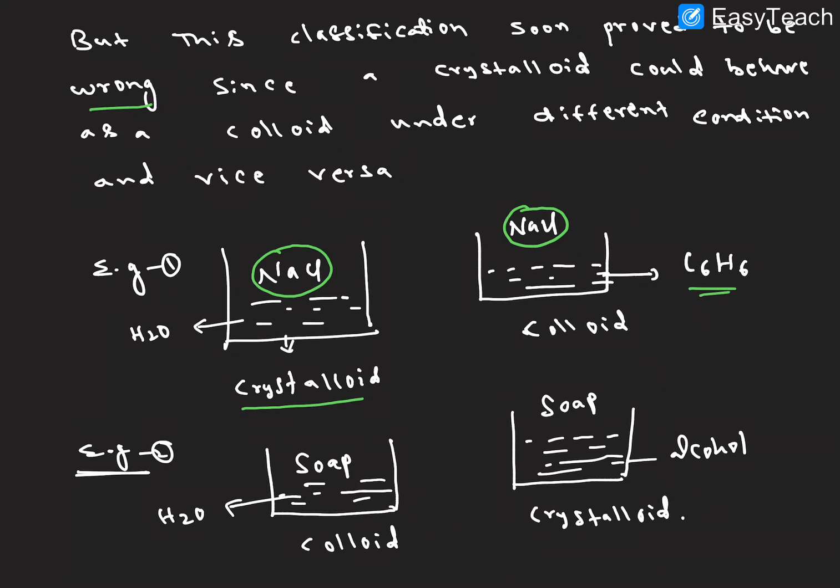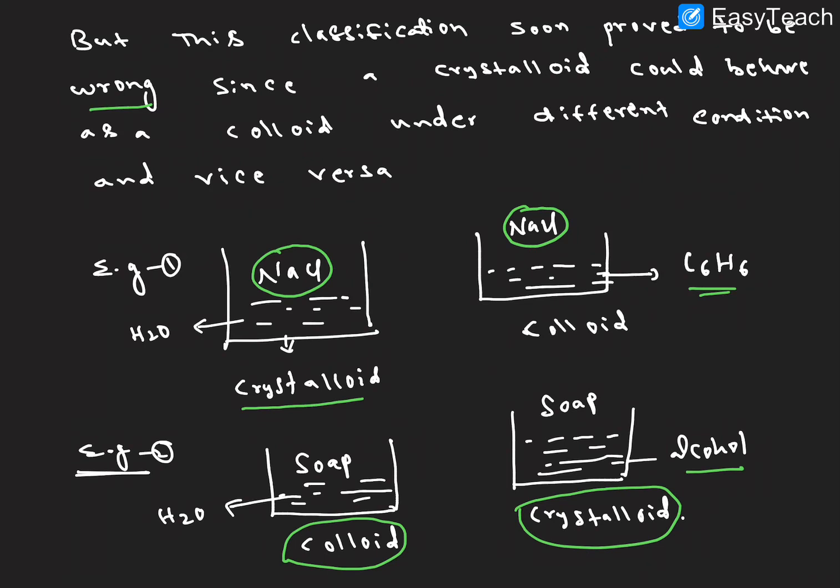One more example here. Soap dissolved in water forms a colloidal solution. Soap dissolved in alcohol forms a crystalloid solution. I hope it is clear. So depending on the different conditions, crystalloids behave as a colloidal solution. We have already seen the conditions.